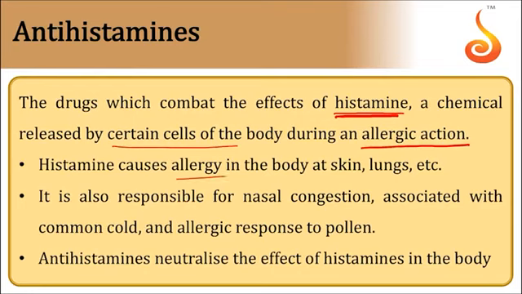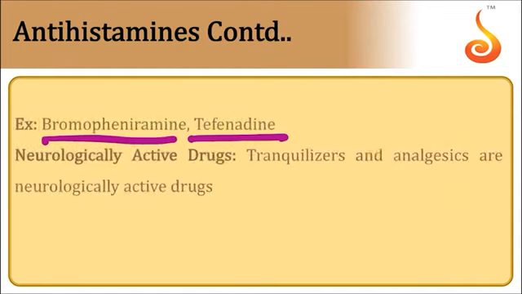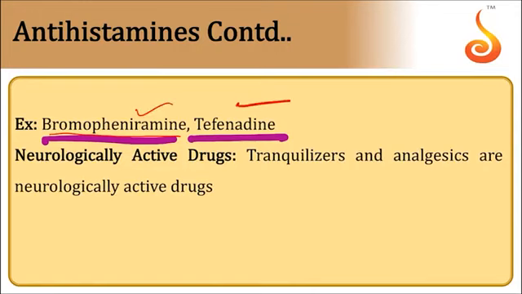Histamine causes allergy in the body, in skin and lungs, etc. It is also responsible for nasal congestion associated with common cold and allergic response to pollen. Antihistamines neutralize the effect of histamine in the body. For examples of antihistamines, you have to collect them, especially bromopheniramine, terfenadine.